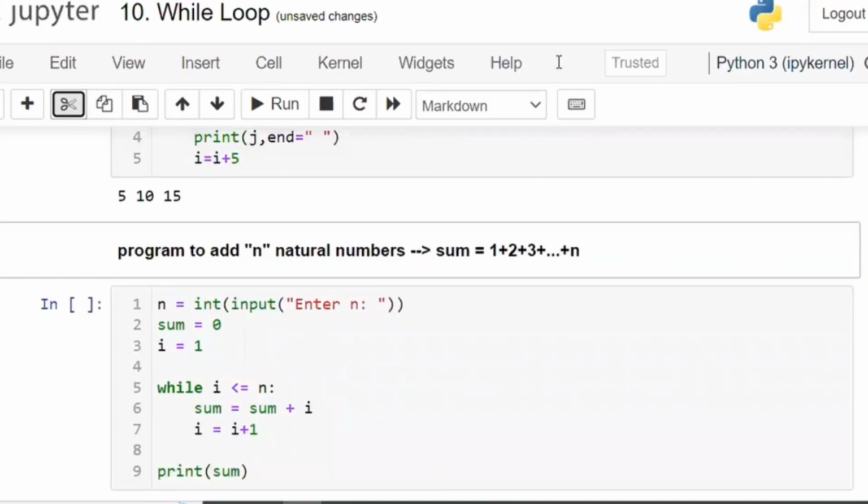Next one, this one is already completed. Now, we want to add the n natural numbers. For example, ask the user to do the sum of the first 5 natural numbers. What is meant by natural numbers first? Starts from 1, 2, like this. What is meant by whole numbers? 0, 1, 2. Right? So now natural numbers means 1. Now ask the user till what number you want. For example, the user has entered 5. And you have to write the code in such a way that 1 plus 2 plus 3 plus 4 plus 5, and total of 15, has to be printed as the output.